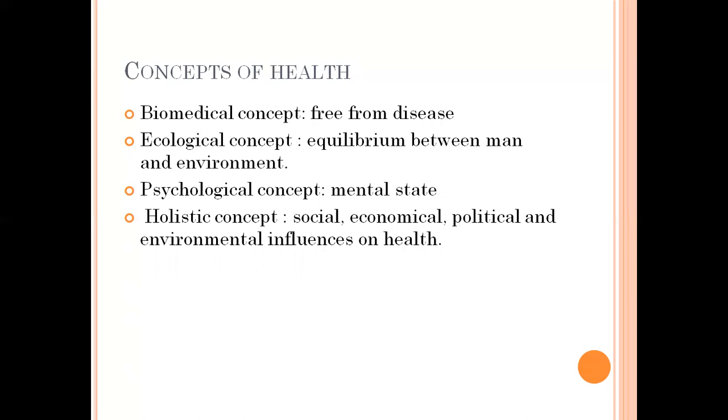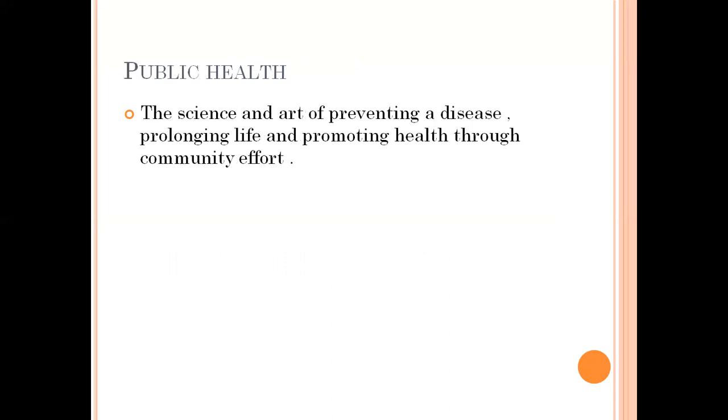Next, the psychological concept. If a person is fit in his mental state, then that concept is called the psychological concept, and that person is called a healthy individual. Next, the holistic concept. The holistic concept combines all the components. If a person is socially, economically, politically, and environmentally fit, then he is called a healthy individual. So these are the different concepts of health, which include biomedical, ecological, psychological, and holistic concepts.